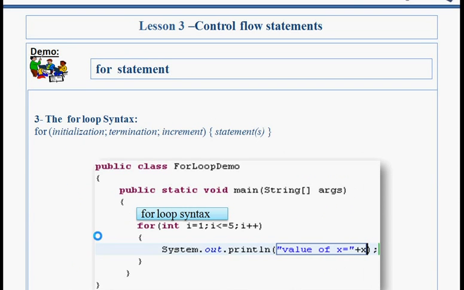For loop. For loop is simple as compared to while and do while, because everything, like initialization, termination, and increment, is inside one line or one statement. Here I have given an example: for int i is equal to 1, i less than or equal to 5, and i plus plus. I have initialized the value of i as 1, and up to the condition i less than or equal to 5 this loop is going to continue, and every time it is going to be incremented by 1. So its output is from 1 to 5.